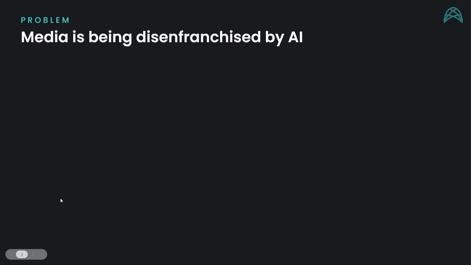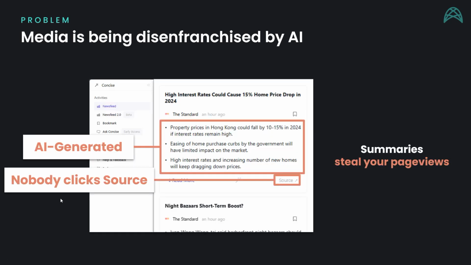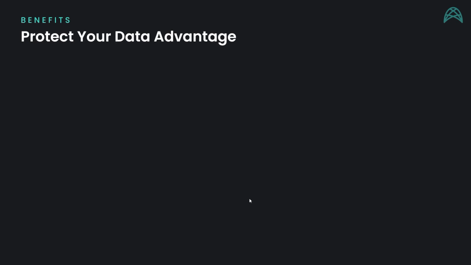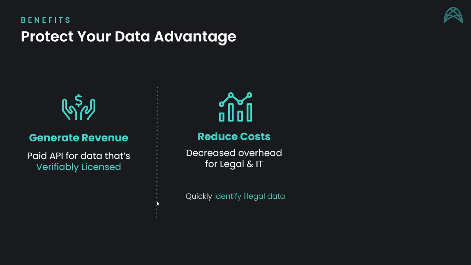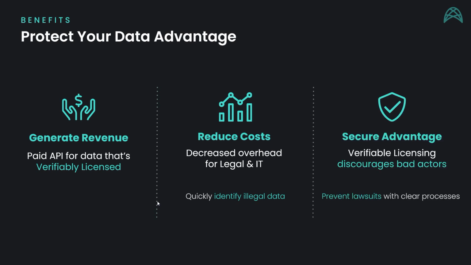It's disenfranchisement at scale, and it's not just limited to training models. Now AI services are providing smart summaries of news sources and stealing the page views of content providers because nobody clicks the source link. Our solution helps content providers protect their data advantage by making it easy for them to charge for the right to access their data, providing them with licensing mechanisms to quickly identify illegal data, and helping them to secure their advantage with cryptography.